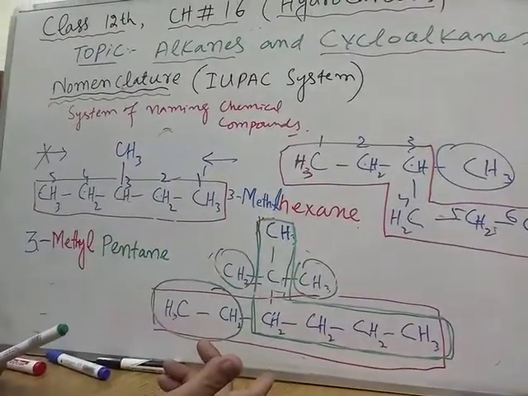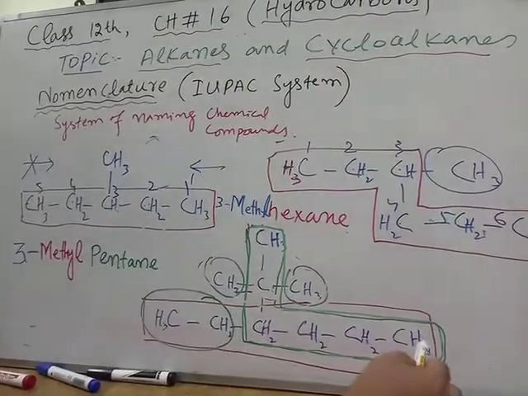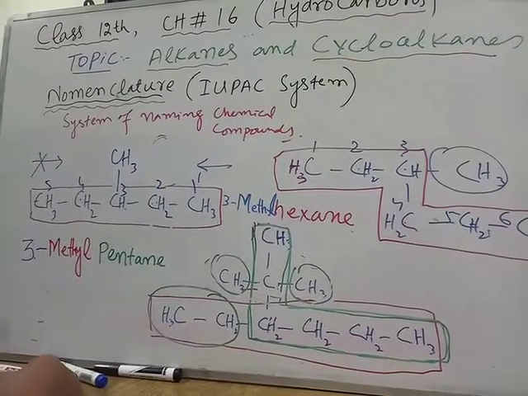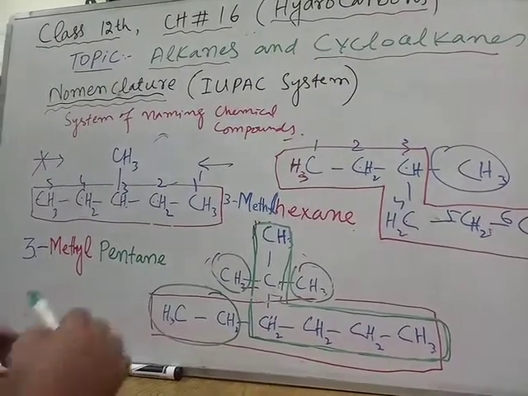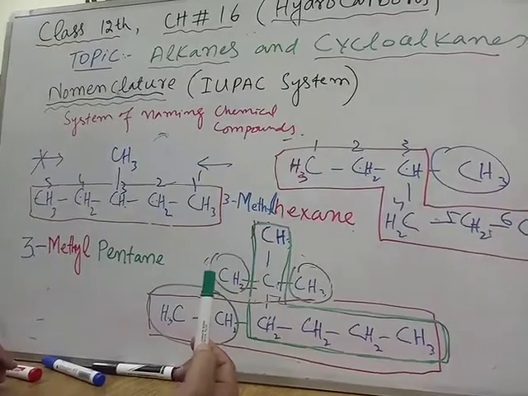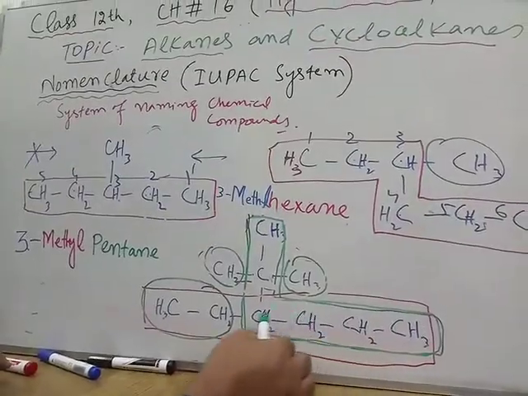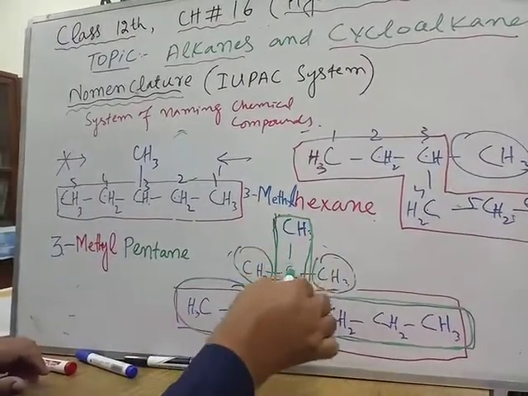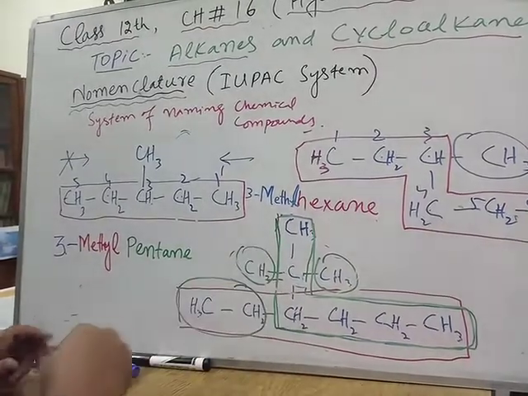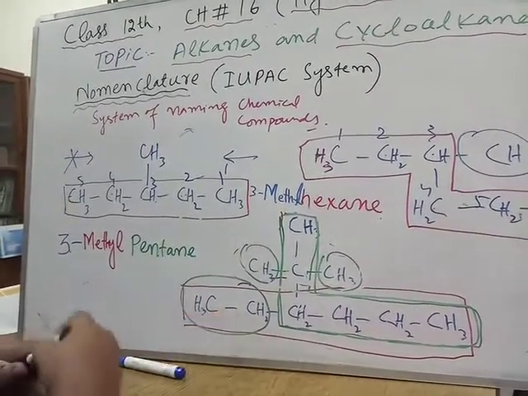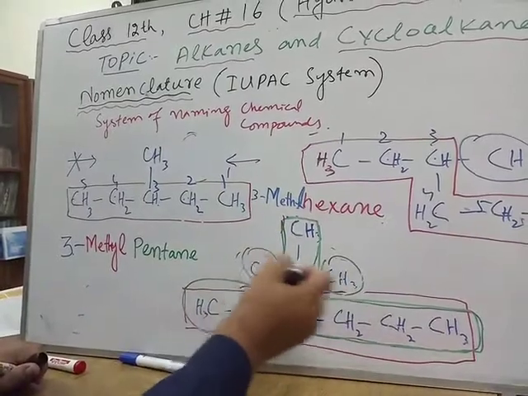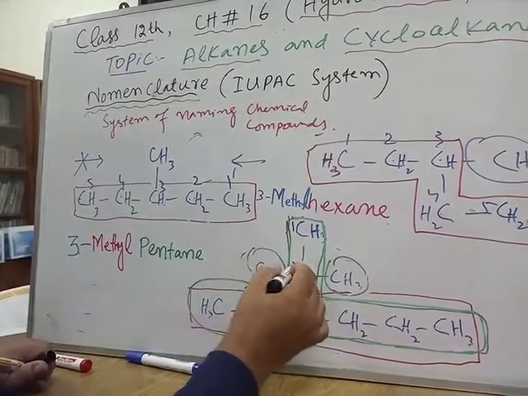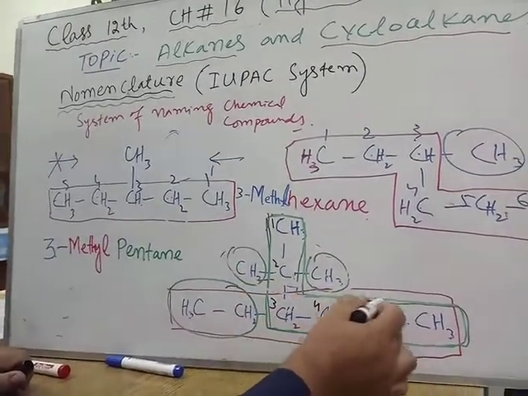Now the problem is with the numbering. If I start the numbering from this end, I can also start the numbering from the other end, but from which end should I start the numbering? Check the position of the substituent or branch. Here 1, 2, 3, at the 4th carbon there is a branch. But from this end, 1, 2, at the second there are 2 branches. So start the numbering from this end, because substituents are nearer from this end. So 1, 2, 3, 4, 5, 6.